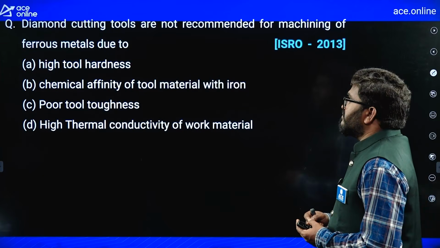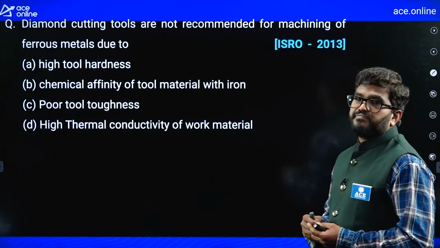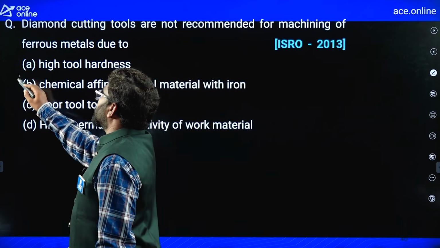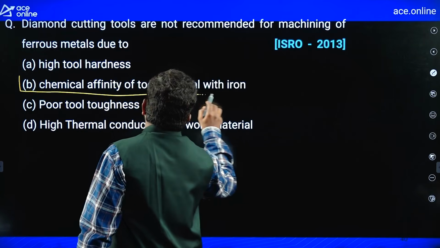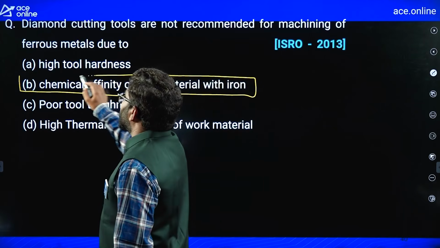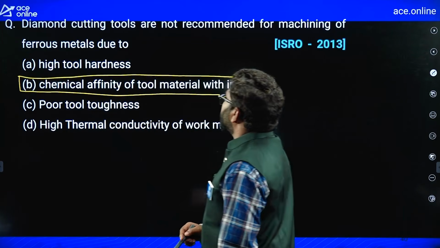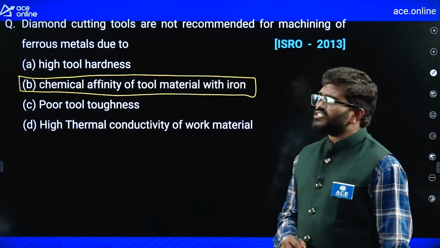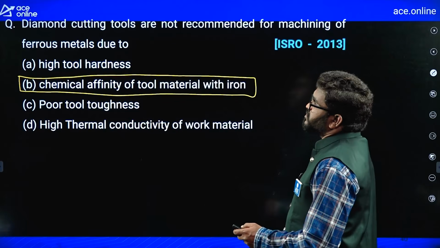So chemical affinity of tool material with iron. So there is a chance of formation of carbon from the diamond or from the iron with each other. So chemical affinity of a tool material with the iron, that is the main reason. So B is the correct answer for this question.